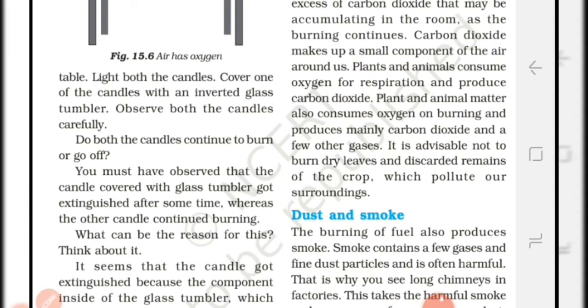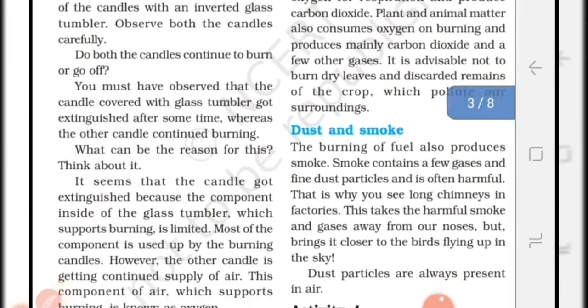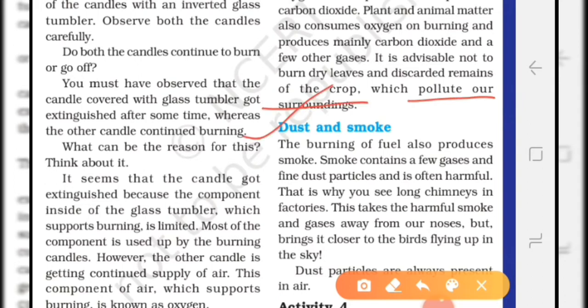And on burning, plant and animal matter consume oxygen and mainly release carbon dioxide into the atmosphere. Means when a plant product or animal product burns, it releases carbon dioxide, and for the burning process they consume oxygen. For example, when you burn dry leaves, it releases carbon dioxide and pollutes our surroundings. Now the next component of the air is dust and smoke.